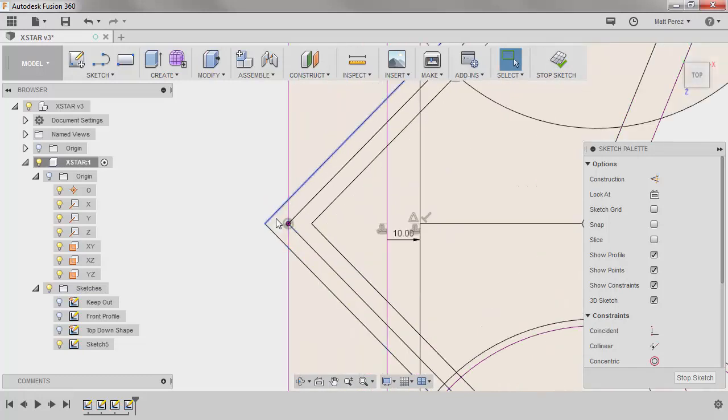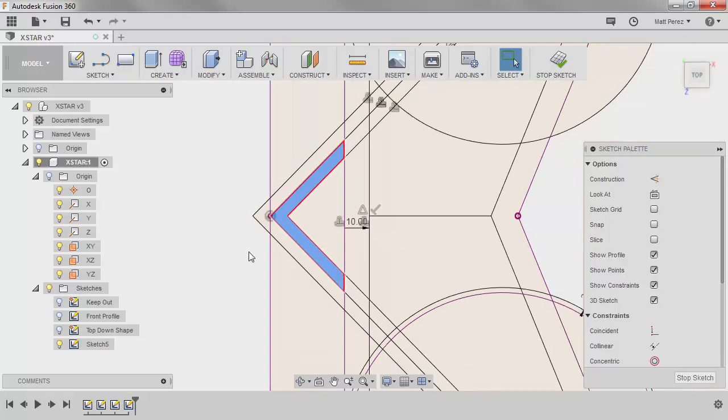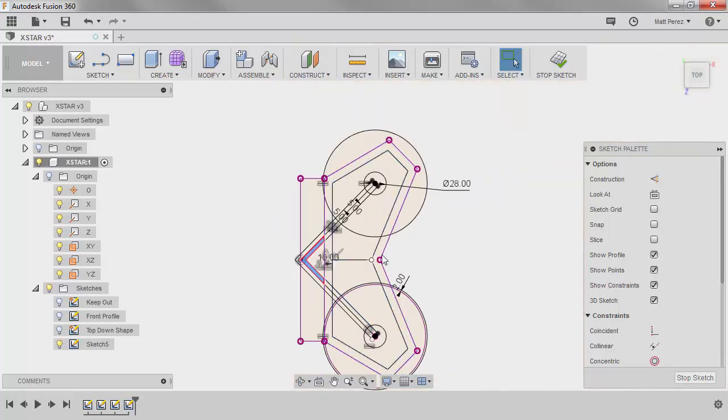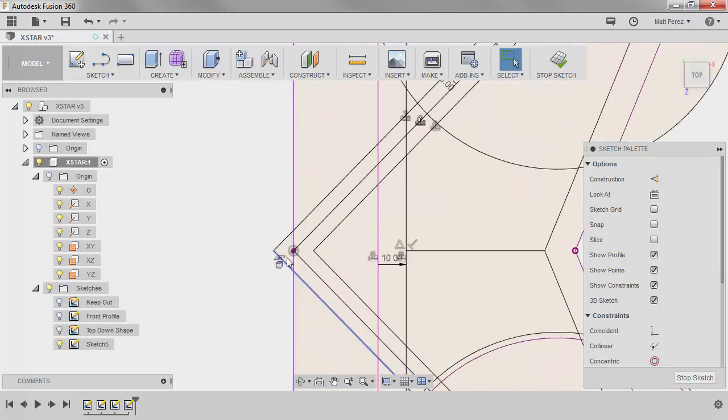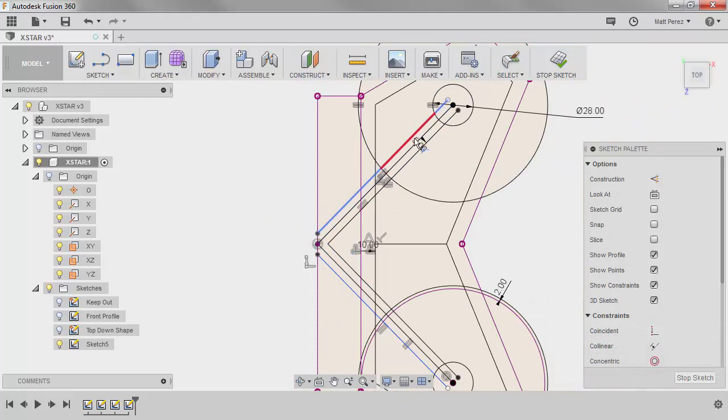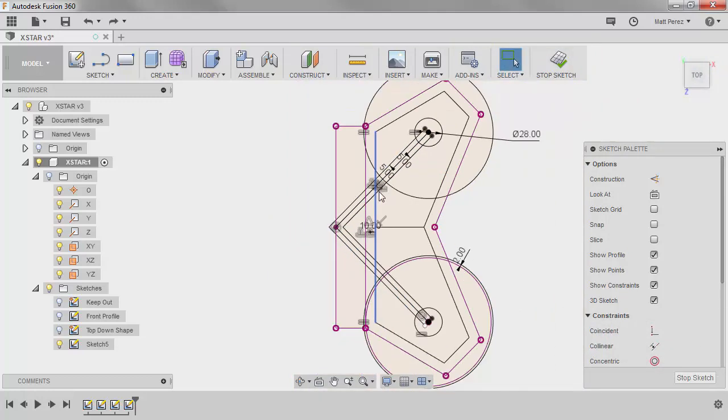Now keep in mind this extends out, but I don't need to use this. The selection process inside Fusion, when we go to do things like extrudes, is very simple, so I don't need to worry about trimming this geometry. And oftentimes if you go to trim geometry, what'll happen is it's going to undo some of those dimensions and constraints. So oftentimes it's better to just leave it in there.